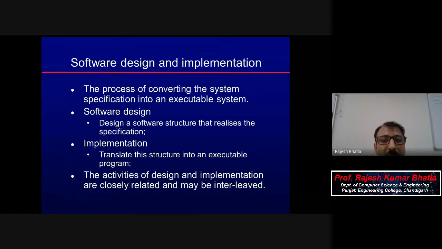Software design and implementation. I mean, in your first phase is definition and then requirements, and after that comes design. There can be top-down design, bottom-up design. We have discussed both. Top-down is a kind of structured approach in waterfall or in prototyping or in spiral. These are all structured top-down, meaning at the top you define your requirements, then you design, and then you develop. But in component-based software engineering, component development, we discussed that it is not top-down, it is bottom-up.